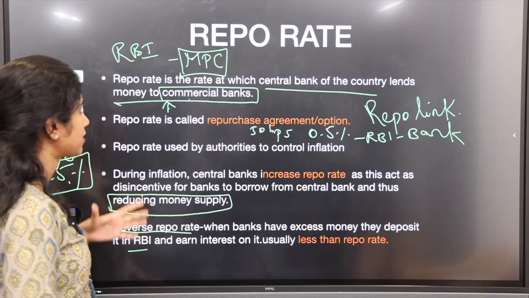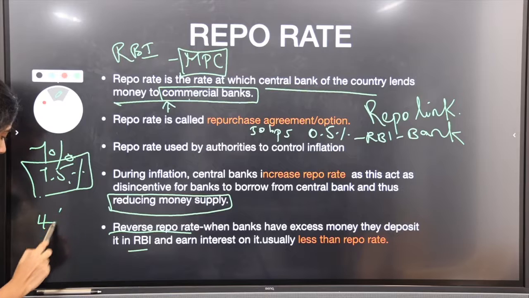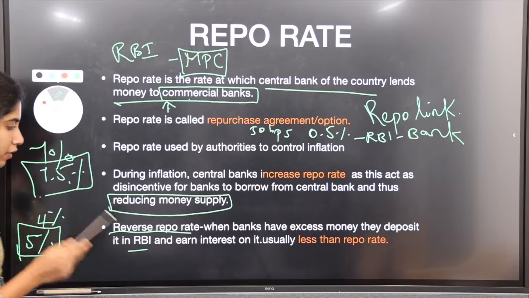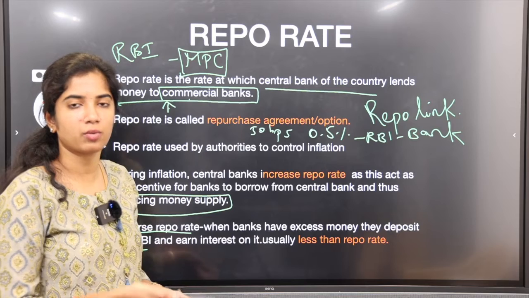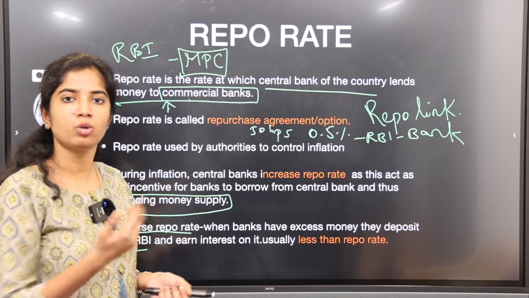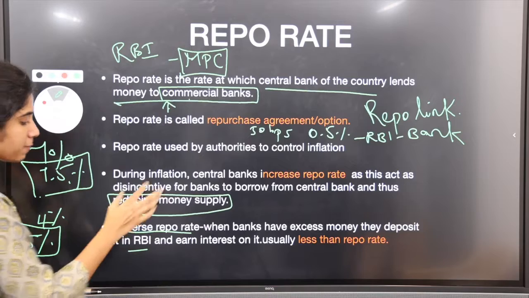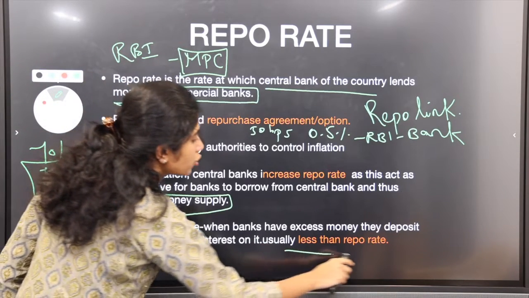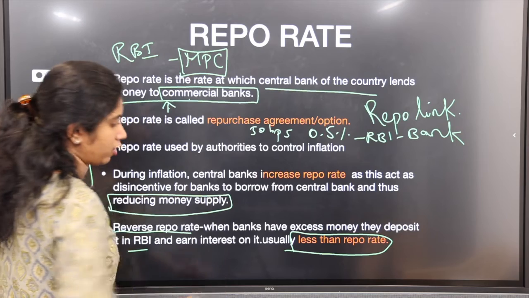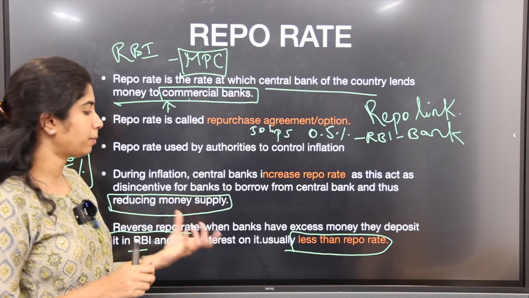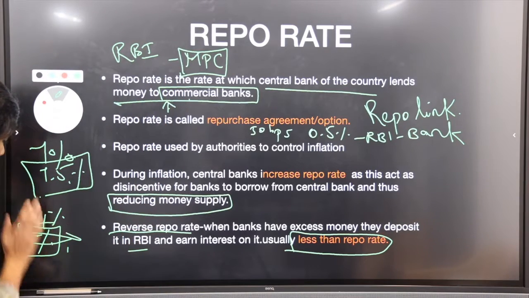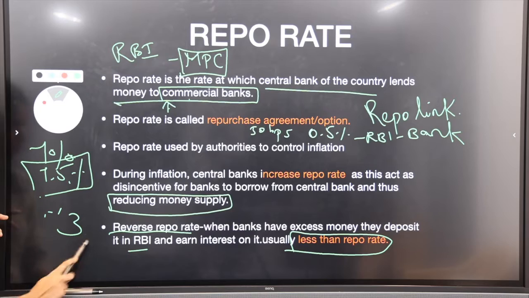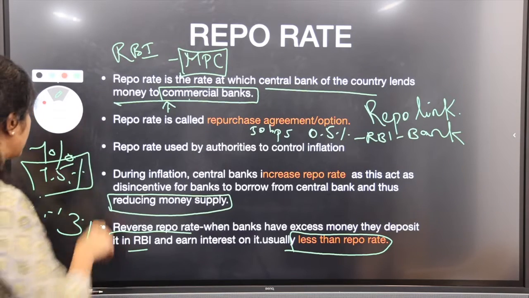So what will happen, say for example, if the repo rate is 4% and the reverse repo rate is 5%? Instead of lending, all the banks will go park their money in RBI and earn interest on it. There is no purpose for the bank to lend to people at all. So RBI has made it clear that usually the reverse repo rate is less than the repo rate, so that banks deposit in RBI only when they really have surplus funds after lending. If the repo rate is 4, the reverse repo rate has to be less than the repo rate, which is 3% or something like that.